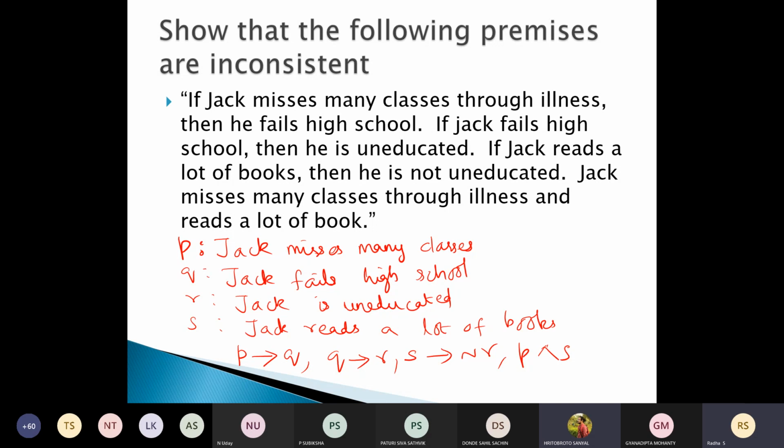Jack misses many classes, that is one atomic statement, which I have taken as P. Jack fails high school, that is Q. He is uneducated, that is one more atomic statement, which I have taken as R. Jack reads a lot of books, that is S. Other statements are only repetitions. Using all these, I have symbolized this. Now try to prove this and tell me. Take two or three minutes.